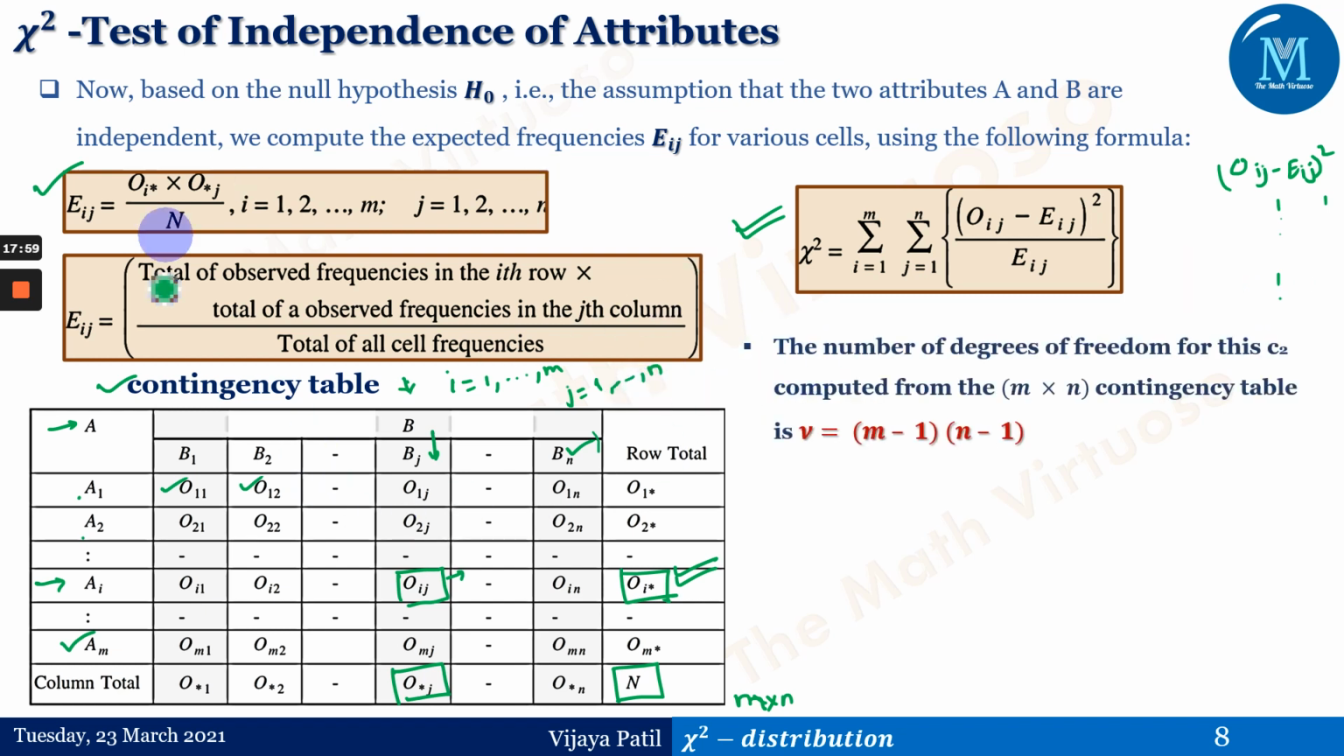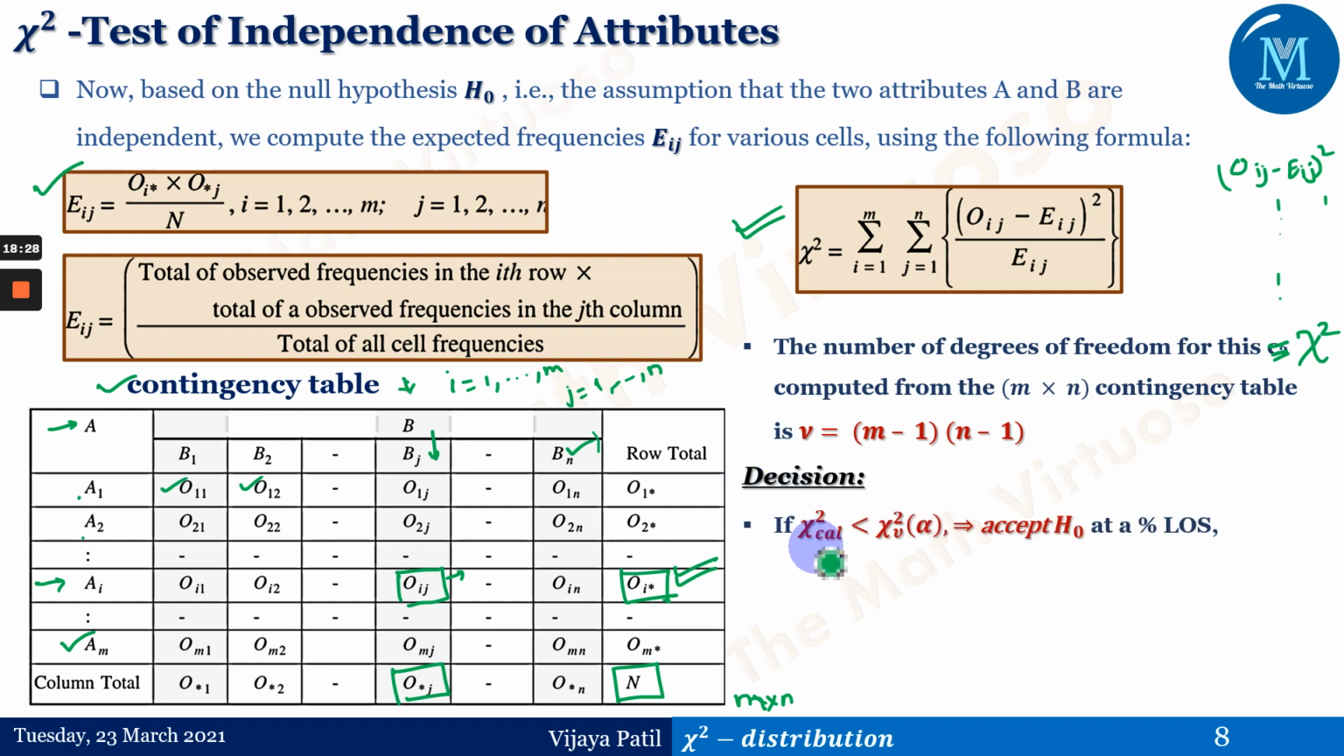Based on this chi-square test of independence of attributes, we have a few remarks to consider. The number of degrees of freedom for this chi-square, computed from the m cross n contingency table, is nu equals (m minus 1) times (n minus 1). So it is a product of them.